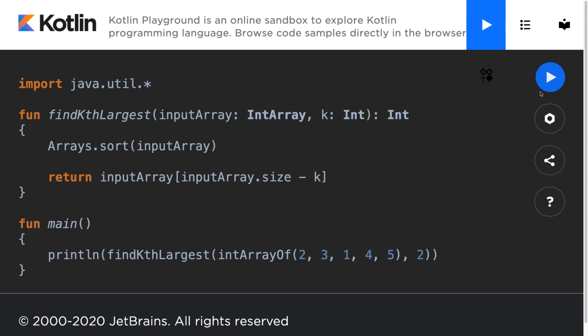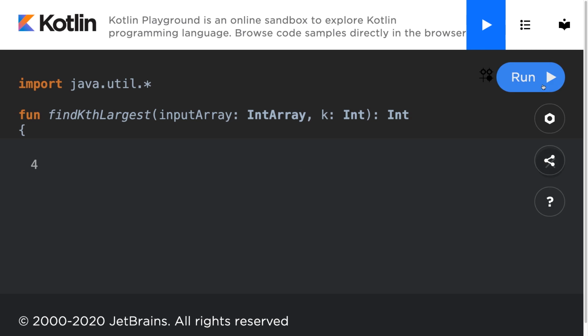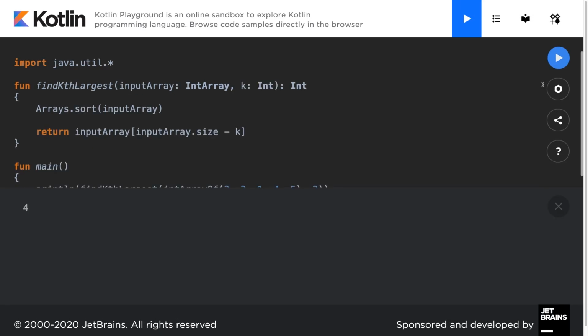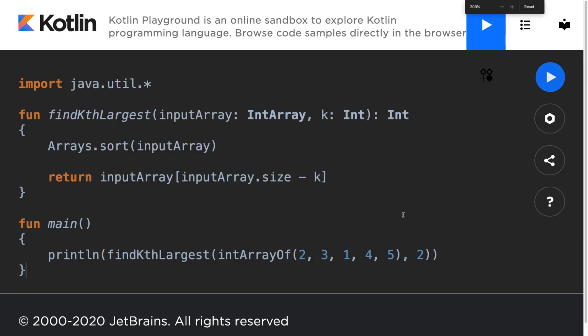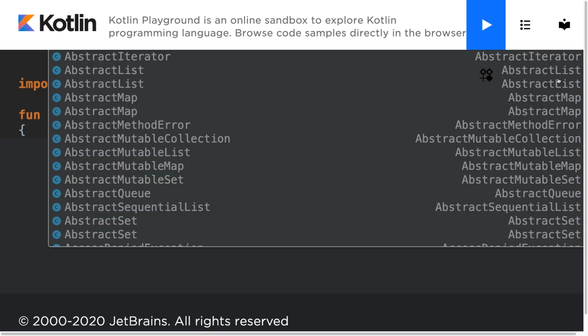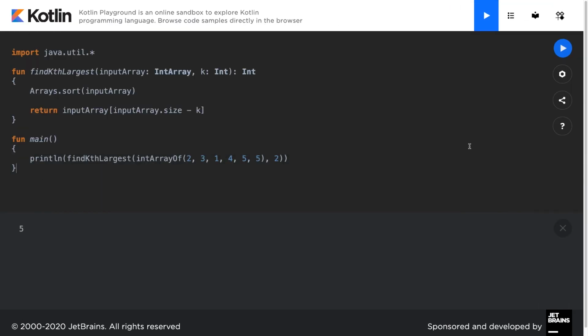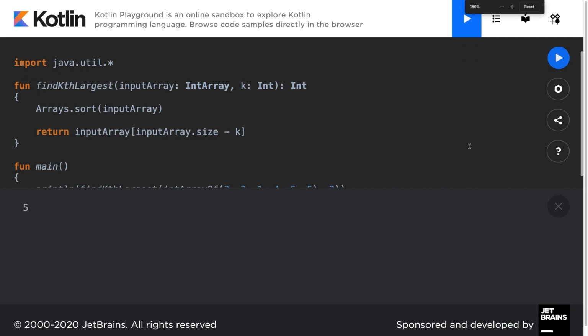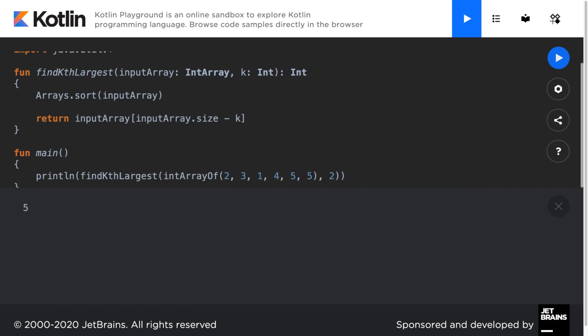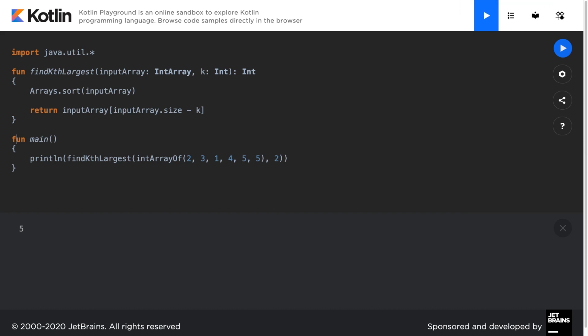So I'm going to test this out by hitting run, and I'll just zoom out. And as you can see, 4 is being printed in the console. That's exactly what we expected. And we can test this on other values, such as having duplicate values and then hitting run again. And you'll see we have 5 being printed in the console now, because this solution will find the second largest distinct element, which in this case is going to be 5 because we have 2 5s there.